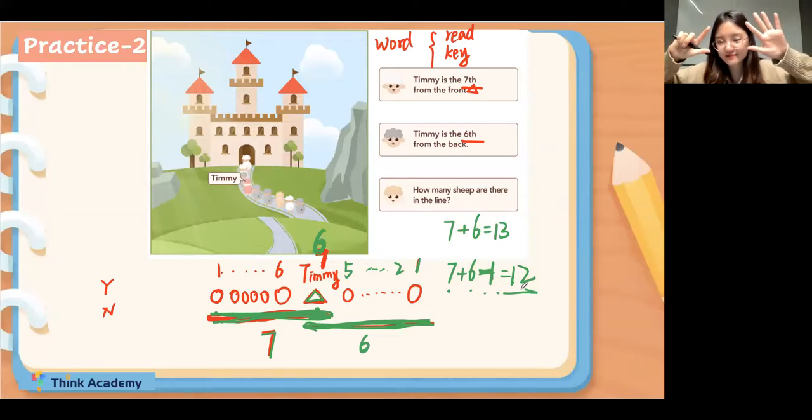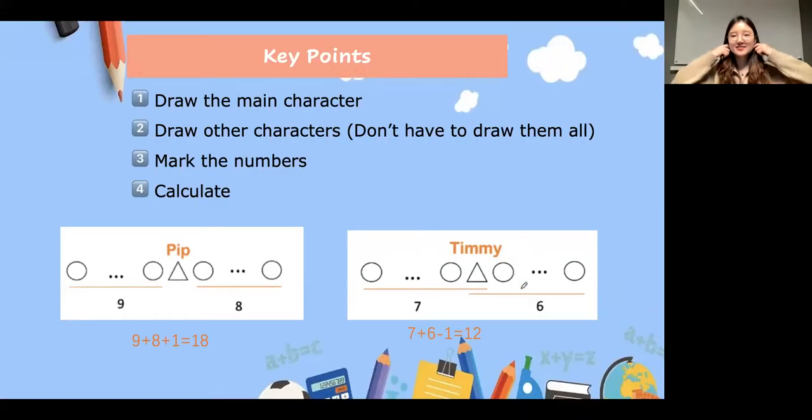Does it make sense? Okay, very well done. So you can draw the picture to help you. Okay, so let's conclude. For the key points, please draw the main character. Usually, for me, I will use the triangle to represent the main character, like this for Pip and for Timmy.